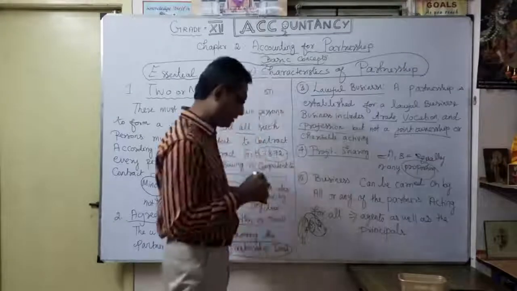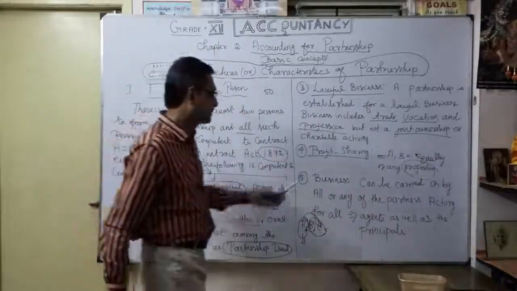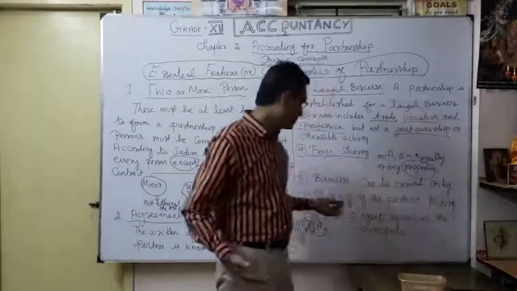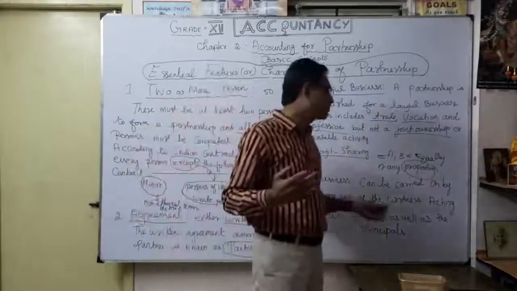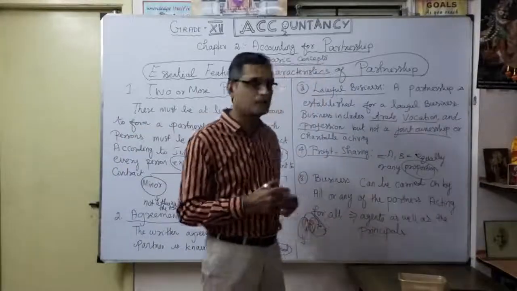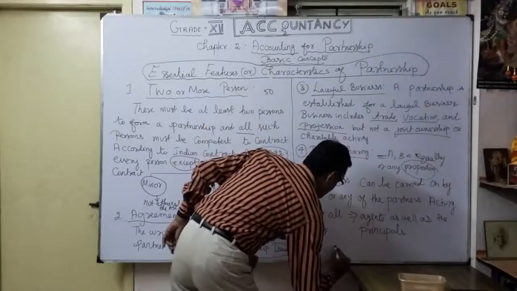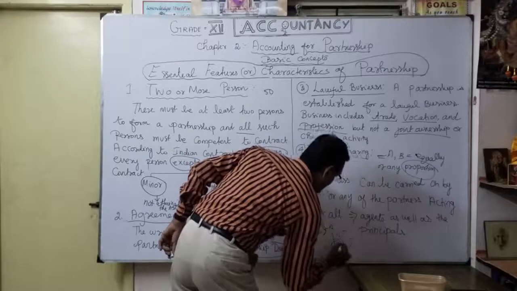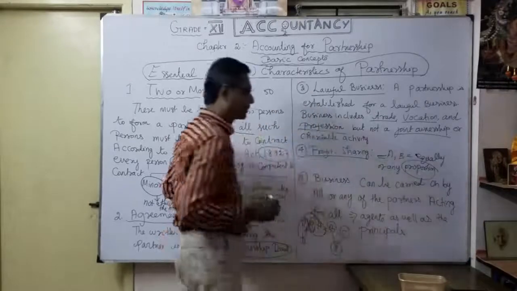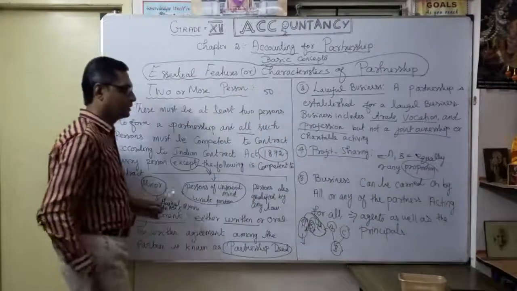Likewise. That's why the wording is very, very important: business can be carried on by all, A, B, C, or any of the partners acting for all. For example, here B can work for A and C. So B is the agent, and they are the principal. That's agents as well as principals. Understood?